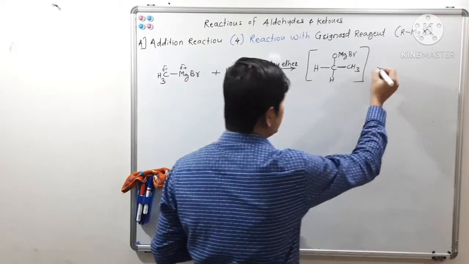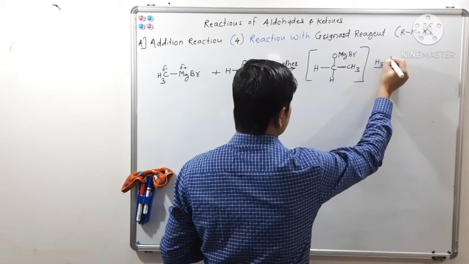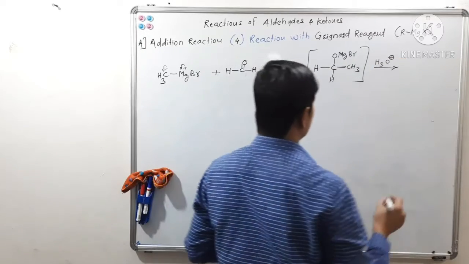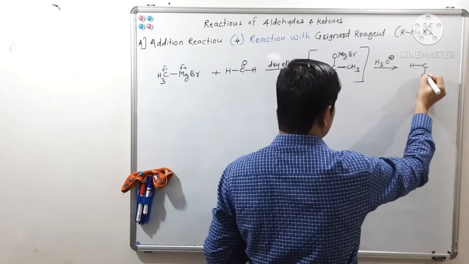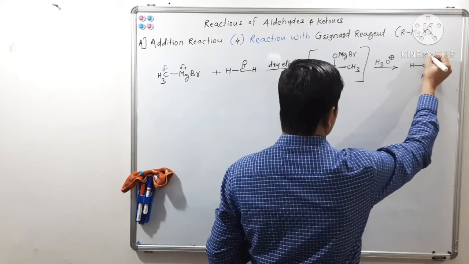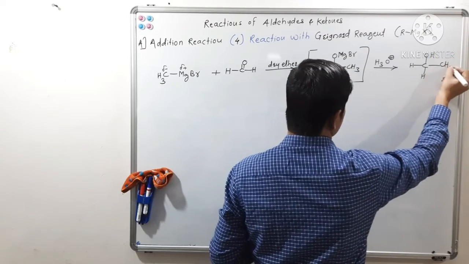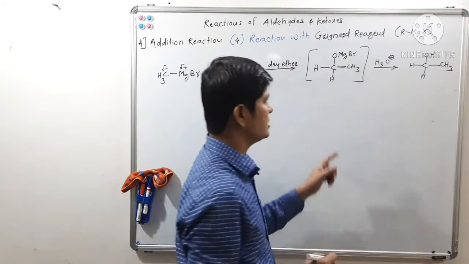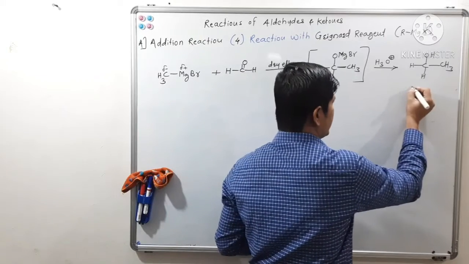Now this compound on hydrolysis with H3O plus will give what?